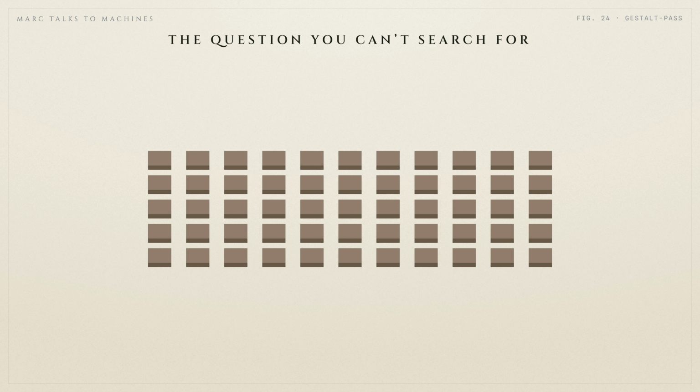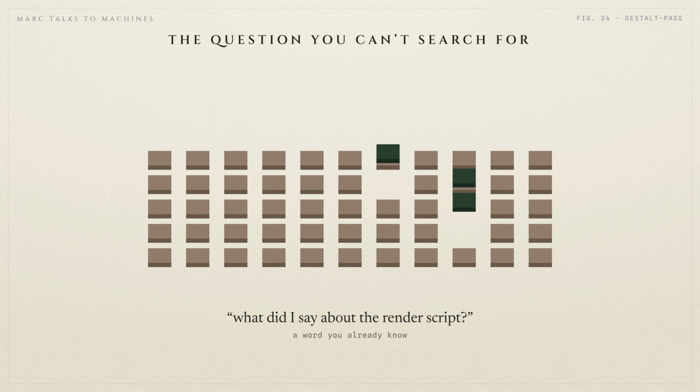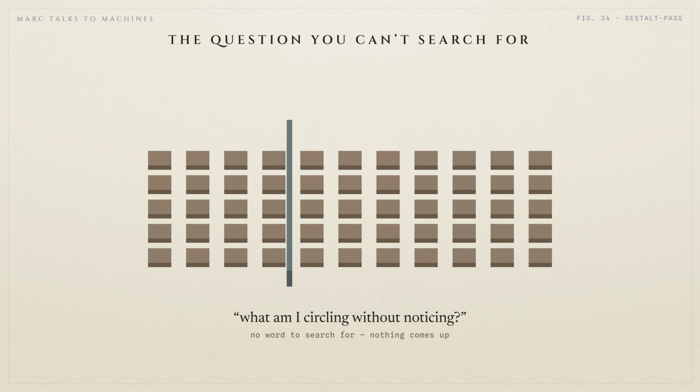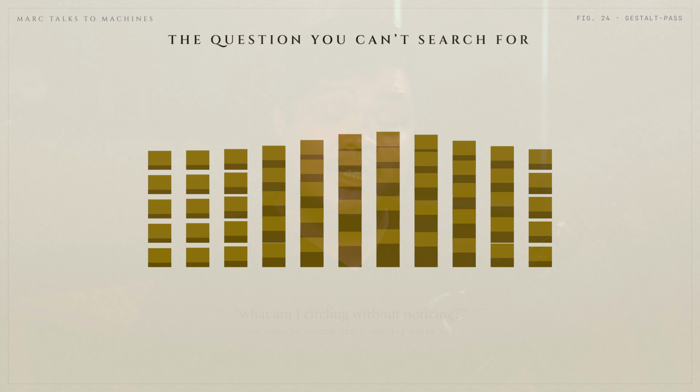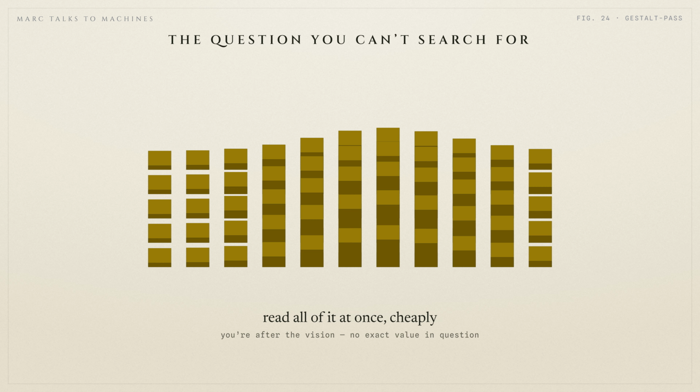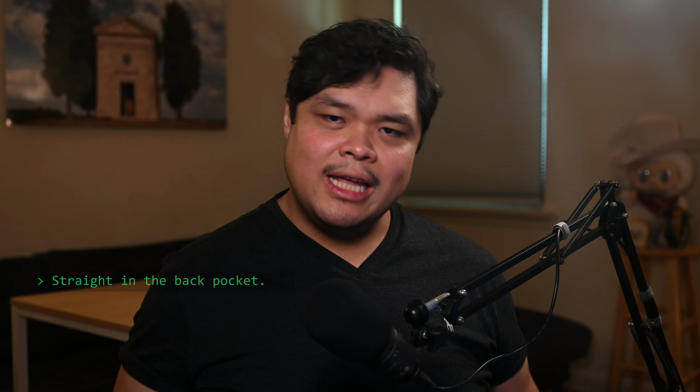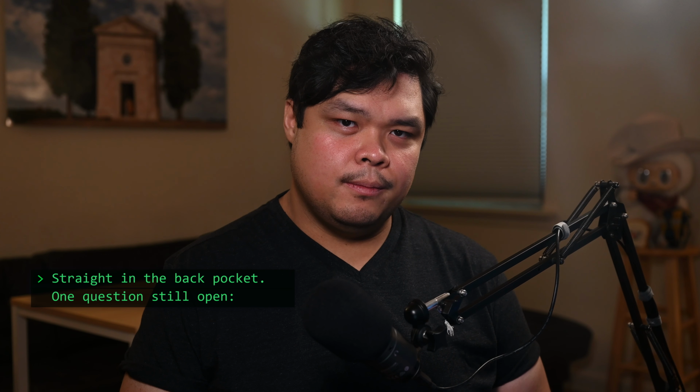There's exactly one question my search can't touch. If I don't know the keywords, I wouldn't know what to ask. Suppose I'm wondering about something I'm circling but not noticing. To get answers, it has to skim everything cheaply and accept some blur. That's when we use imaging. This is useful, so it went in my back pocket, which left one question still open.